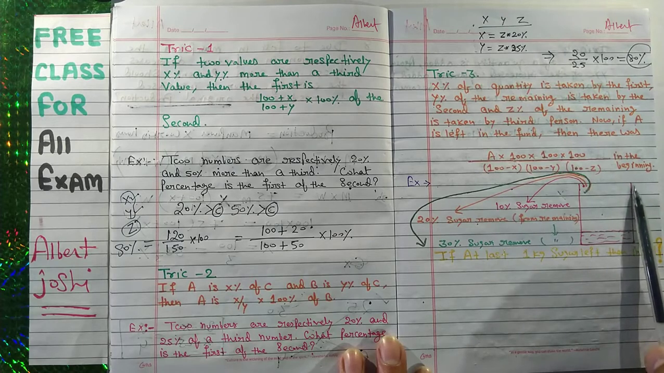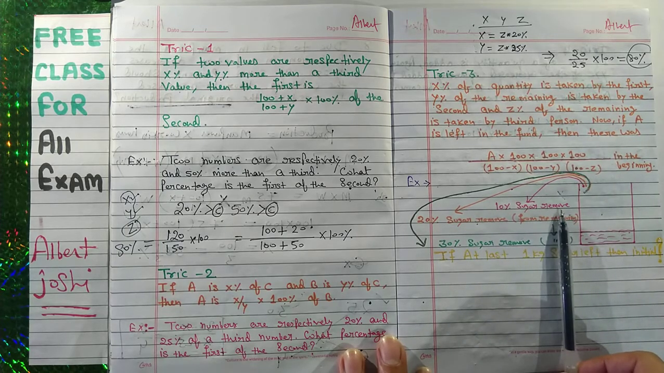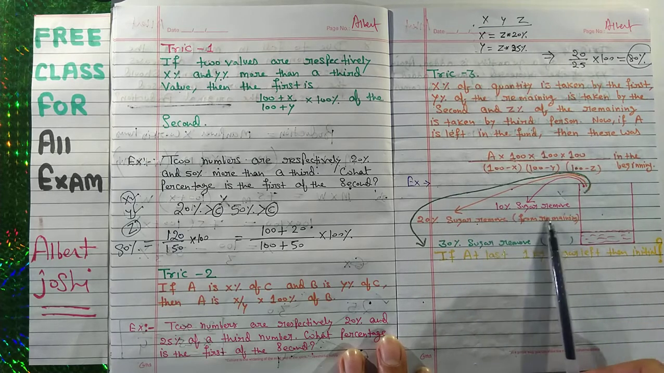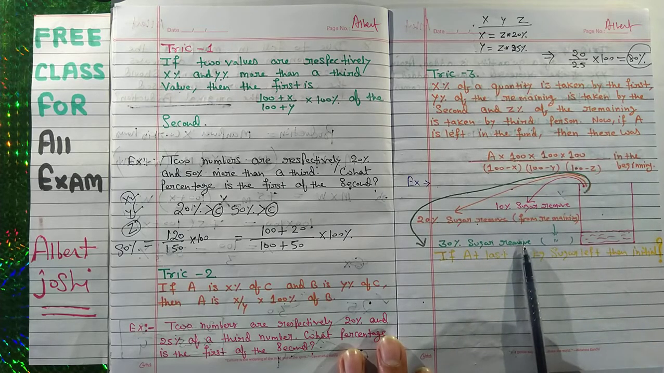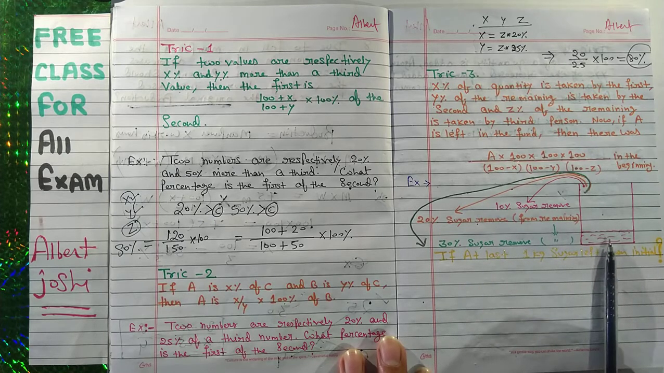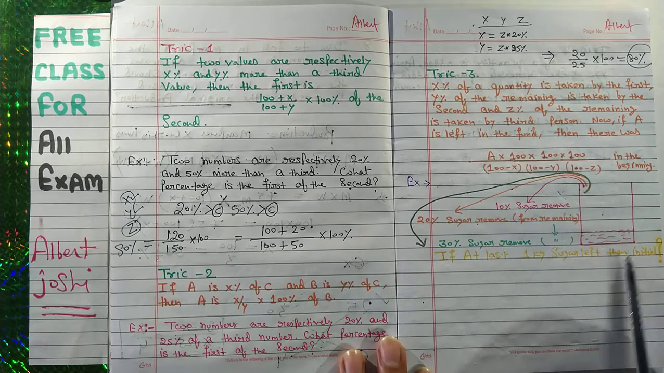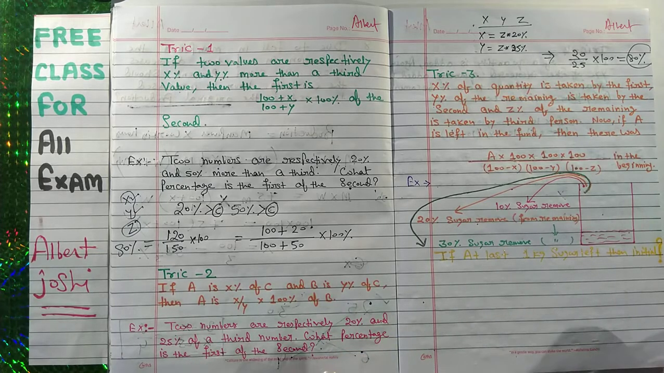Suppose you have one bucket, okay, and initially you have removed 10% sugar. Then you have removed 20% sugar from the remaining. Then again you have removed 30% sugar from the remaining. Now, suppose at last there is only 1 kg sugar left in this bucket or in this can. So what was the initial sugar? He is asking. How to solve such type of question?